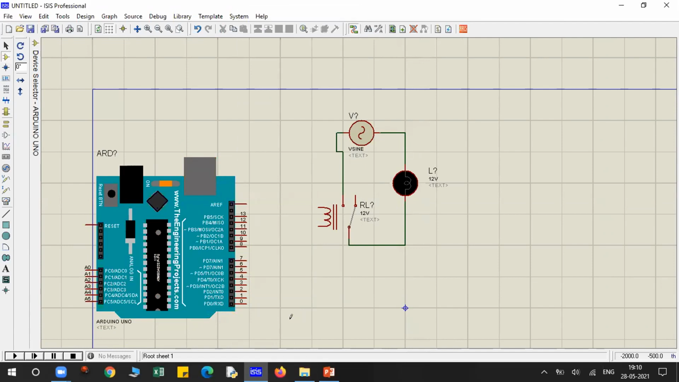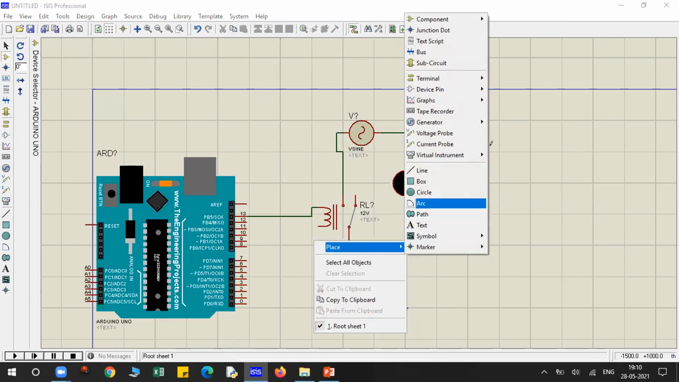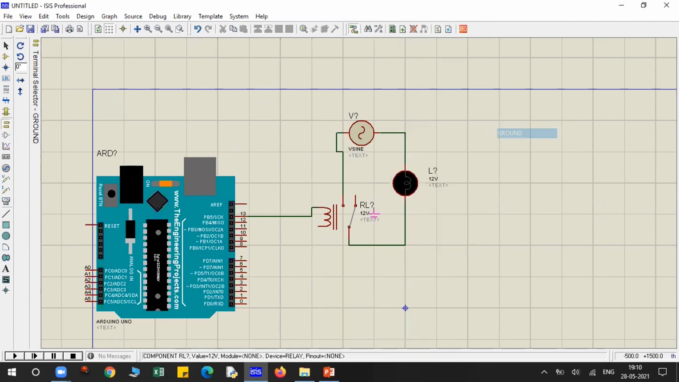See, there are two methods. In Proteus, we can directly connect our relay with this point. So I'll give pin number, let's say 13, to the relay, and place a ground terminal over here. And this is 12 volt, this is 12 volt. Okay. Where is my Arduino?